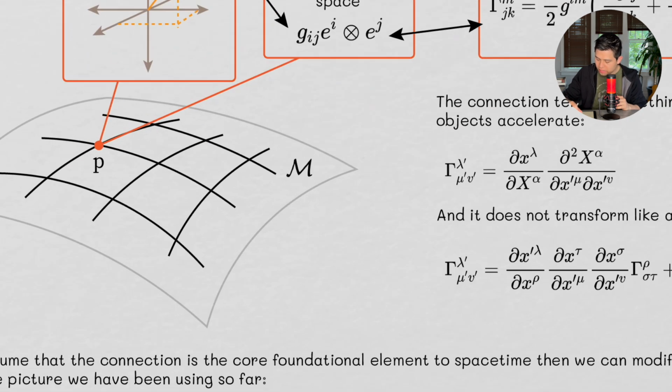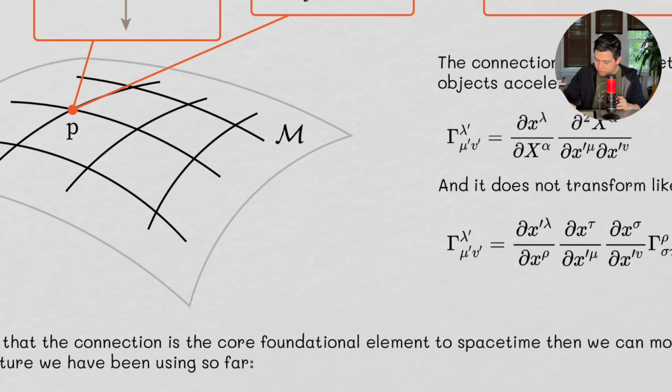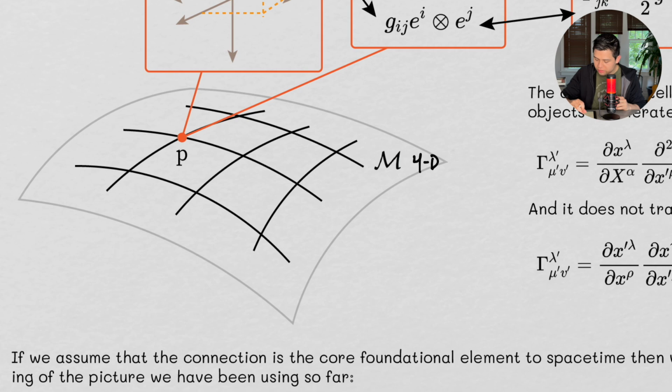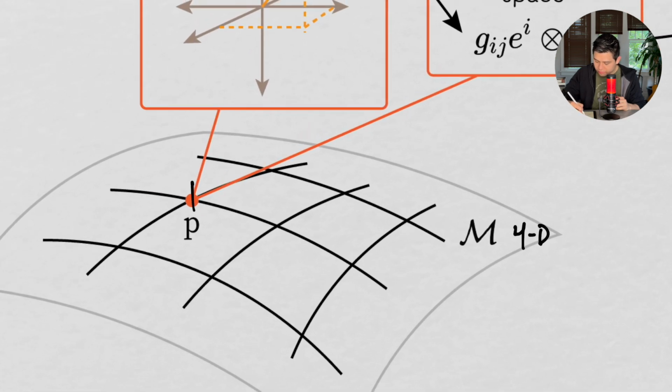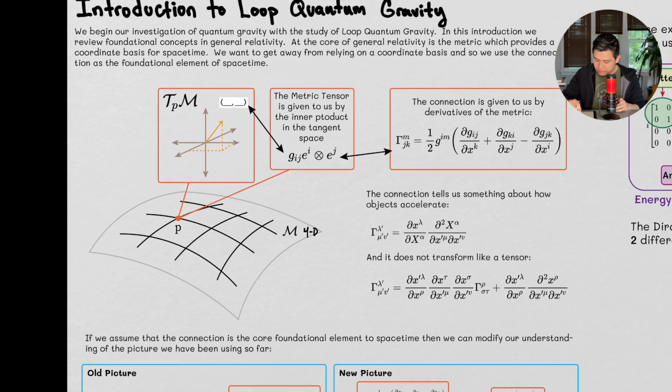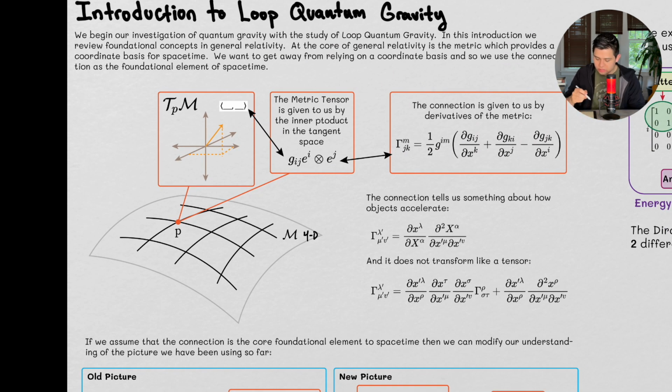So if M was 4-dimensional, then at every point in space-time, we can construct some sort of 4-dimensional Cartesian coordinate system.